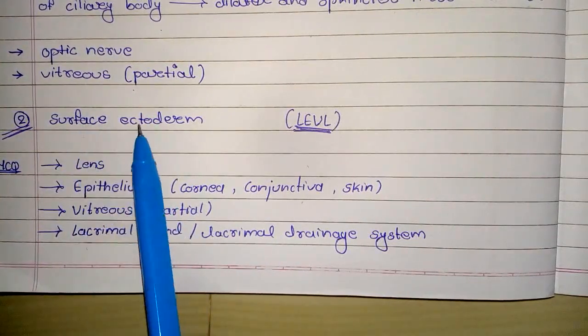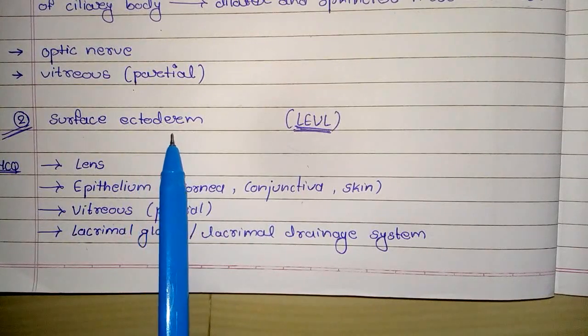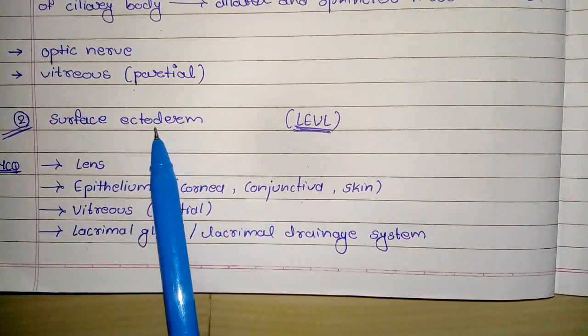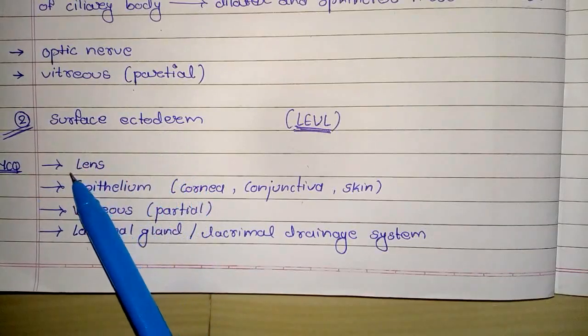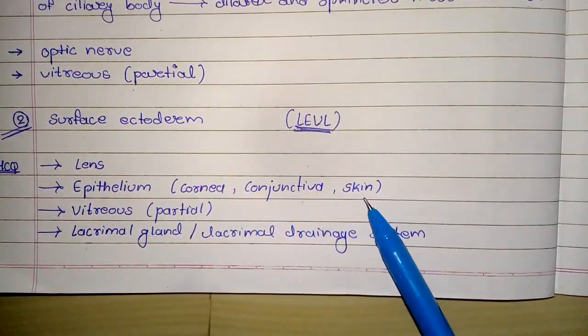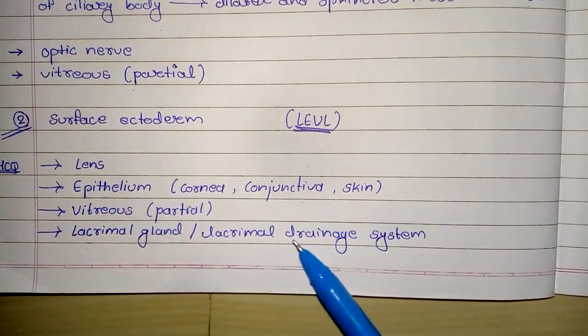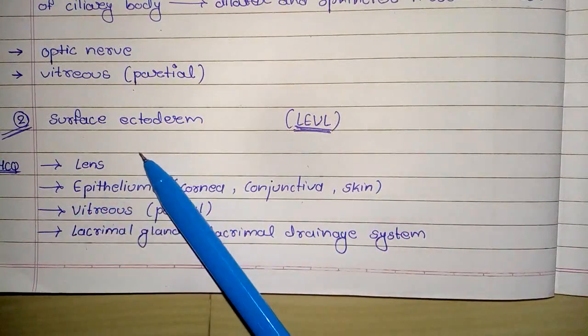As I already told you, ectoderm refers to the epithelium. So surface ectoderm is the primordia of the crystalline lens, epithelium of the cornea, conjunctiva, skin, vitreous partially, lacrimal gland, and lacrimal drainage system. So how to remember this point?